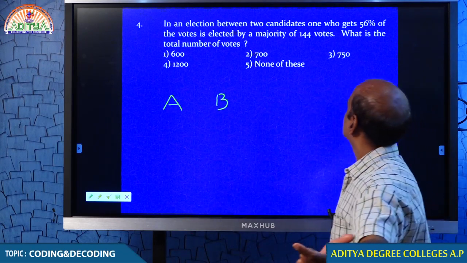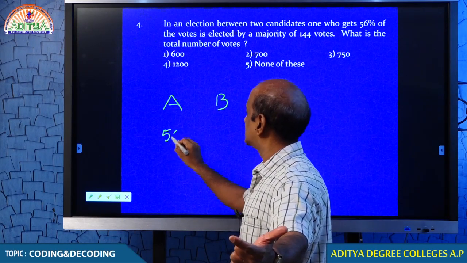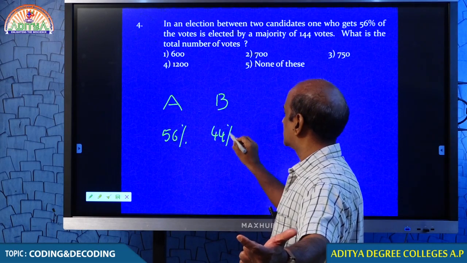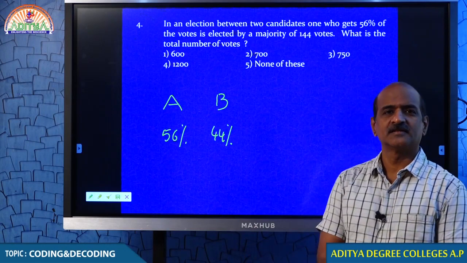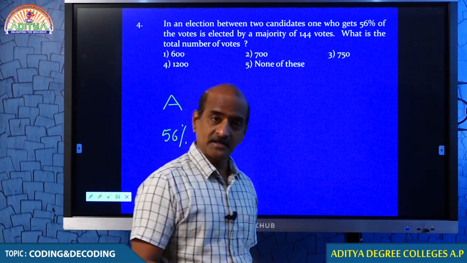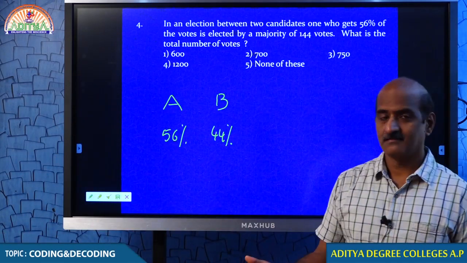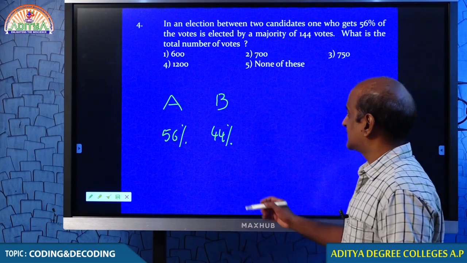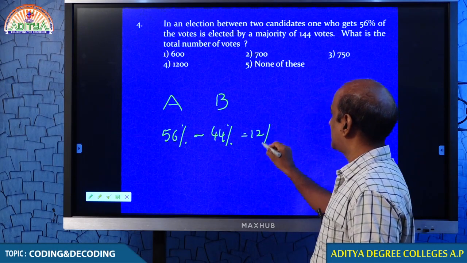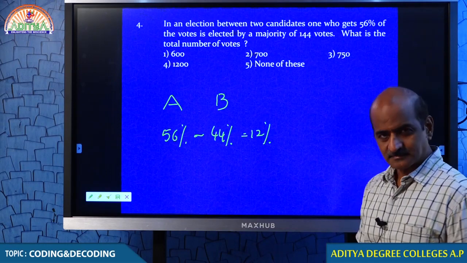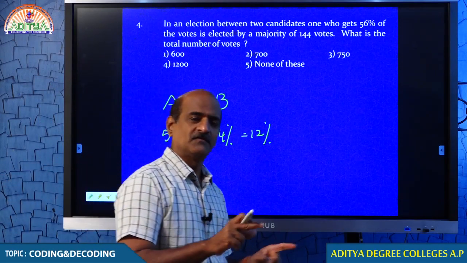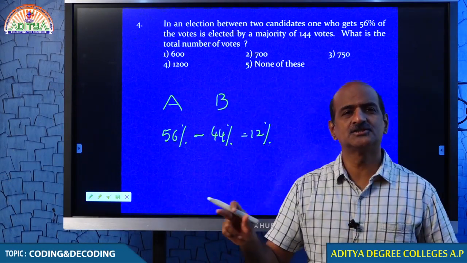Come on students, let me suppose that A has got 56% of the votes. Then obviously B must be getting 44%. What do you think? Because it is given that only two candidates contested in the election. If somebody has got 56, the other must be getting 44. There is no second thought. Tell me what is the difference between these two? That is 12%, that can be taken as the majority. The difference of 56 and 44% is 12%.